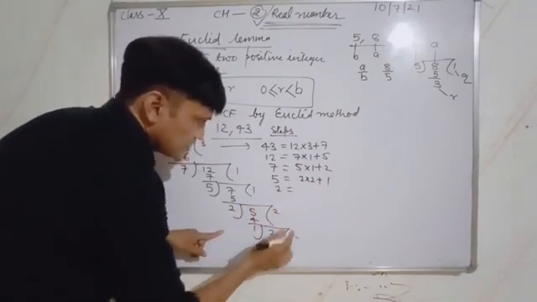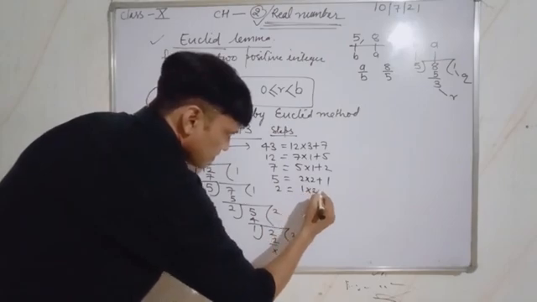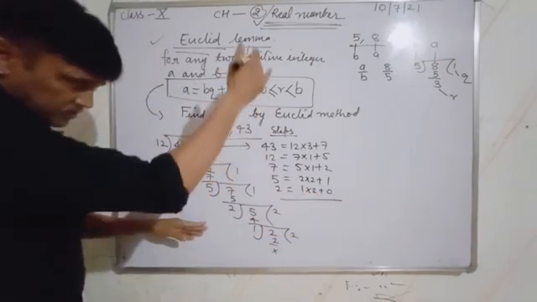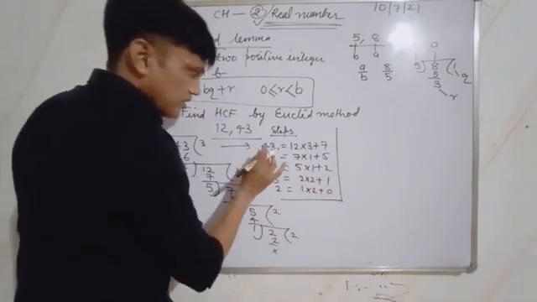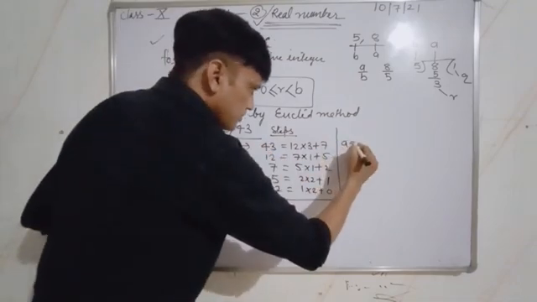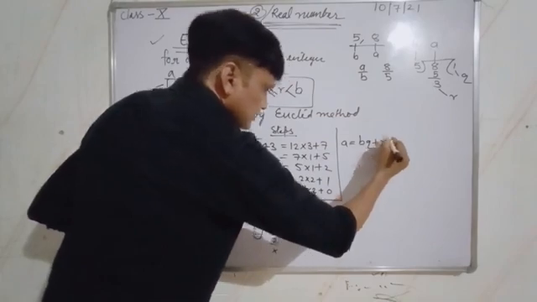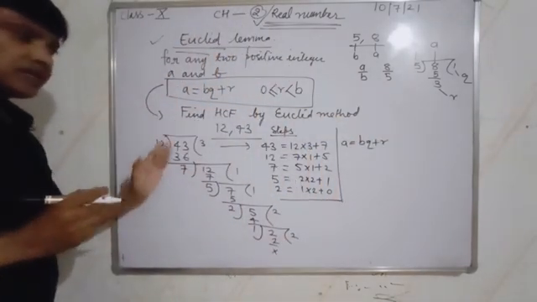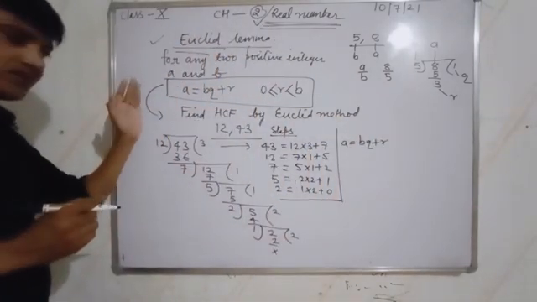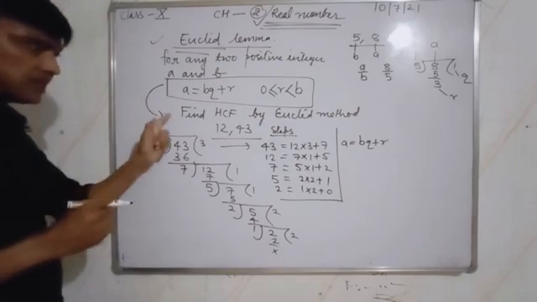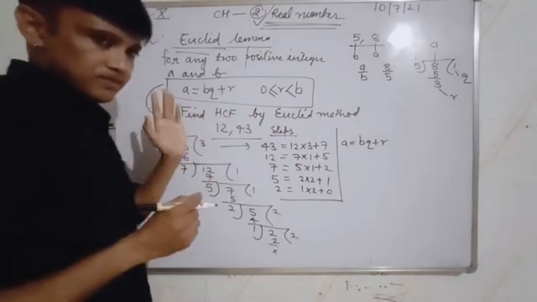And 2 = 1 × 2 + 0. Up to this, these are all written in the form a = bq + r. This is called Euclid's lemma, and by Euclid's method we have found the HCF.